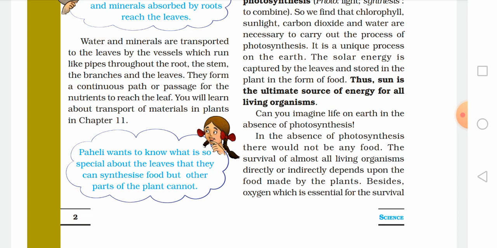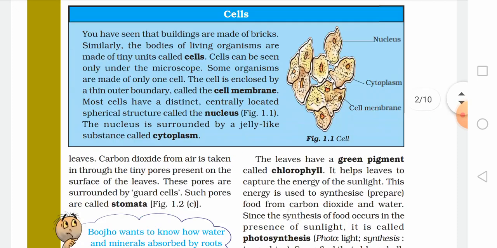Now you will learn about transport of materials in chapter number 11. Transportation of plants we are going to learn about in chapter 11, transportation in plants and animals, right?